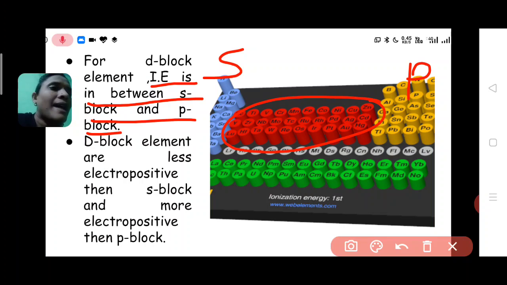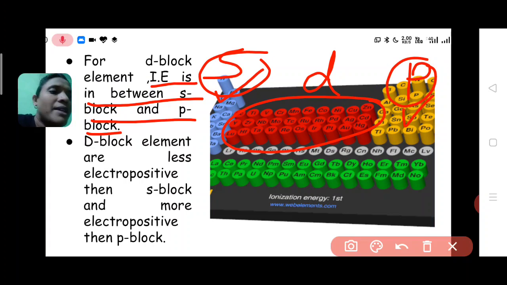So P block has the highest ionization energy, S block has the lowest ionization energy, and in between, D block has moderate ionization energy as compared to S and P. That is, D block elements have ionization energy in between S and P.